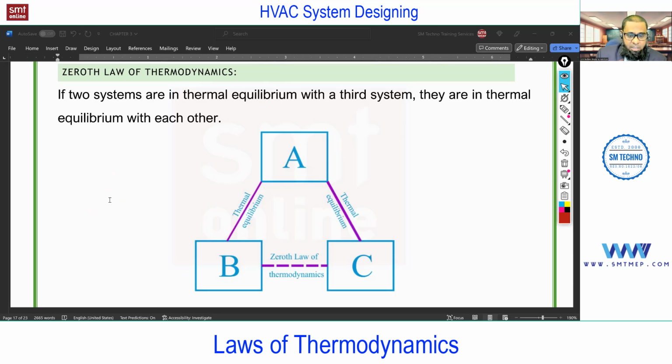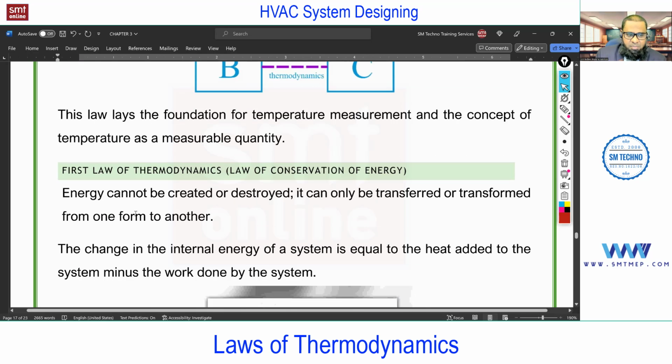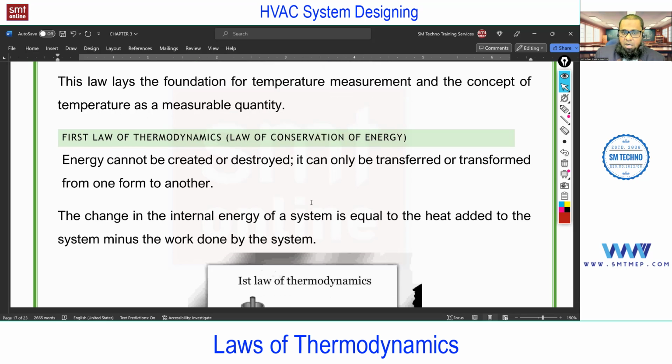Remember this. Next is the first law of thermodynamics, and this is again for the interview point of view. As per the first law, heat and work are mutually convertible. If you provide heat to a system, you'll get work, or if you provide work to a system, you'll get heat without loss. But practically this is not possible, because in actual practice there are definitely losses. So this first law is applicable for which cycle? Any idea? Carnot cycle. Very good. Carnot cycle, because Carnot cycle is an ideal cycle.